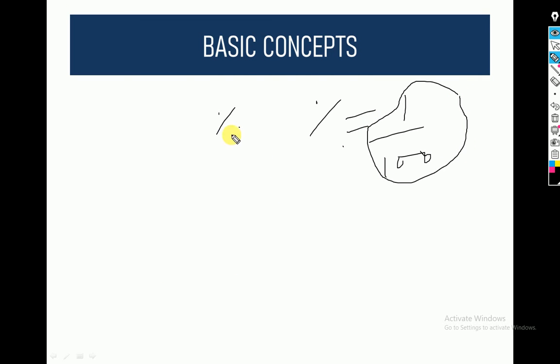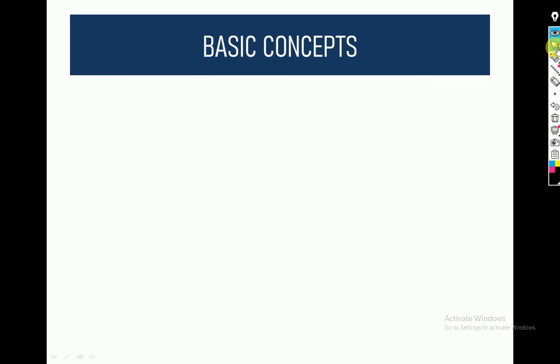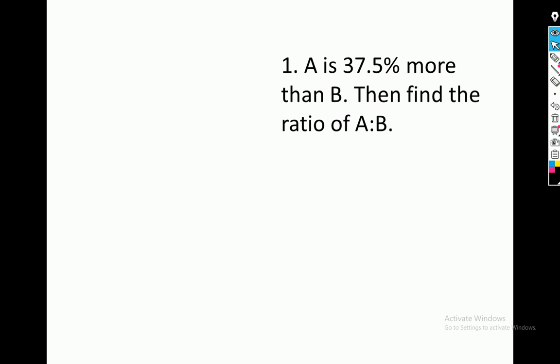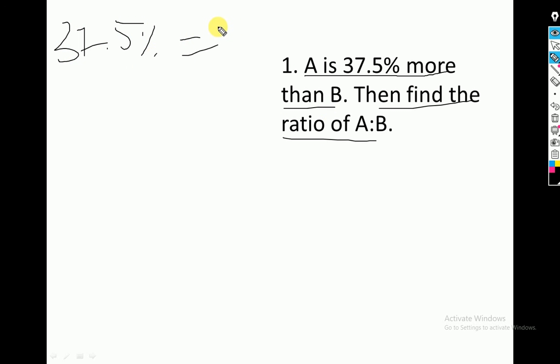So that's how you can cancel the percentage. Now you are going to look at some of the problem sums. A is 37.5% more than b, then find the ratio of a to b. By now we know that 37.5% is 3 by 8, and a and b we have to find out.